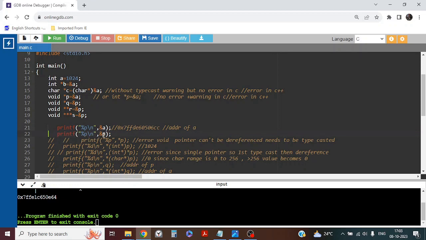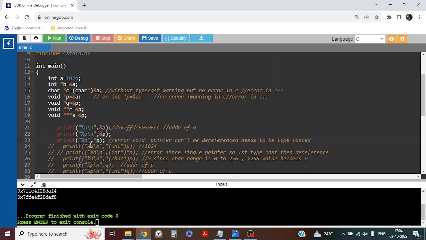Next, line number 22. Printf address of p. So p is what? p is a void pointer. So here I am printing the address of this pointer. Let's check. A pointer will also have an address, so that address will be printed, similar to the variable's address printed here.